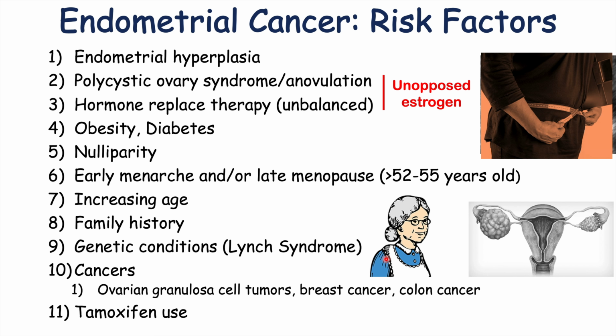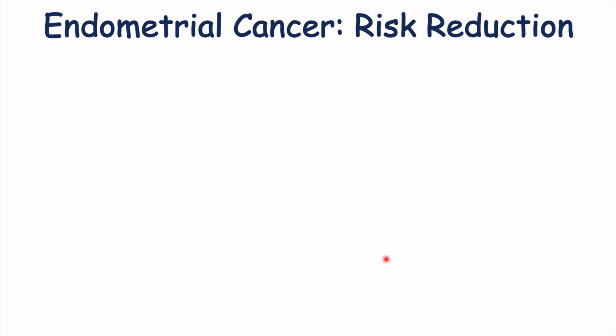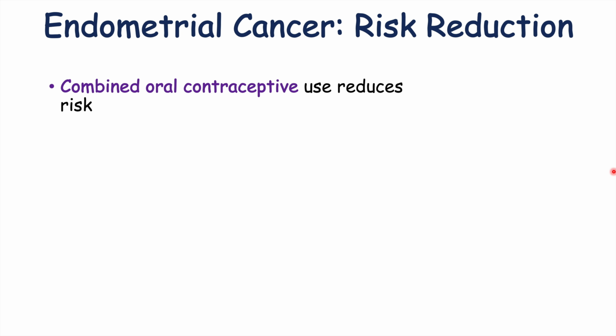And then tamoxifen use is also another risk factor. Tamoxifen is a chemotherapy used to treat breast cancer. It's anti-estrogenic in the breast tissue, but it's pro-estrogenic, or it acts to increase estrogen signaling in the uterus, in the endometrium. So that is the reason why we can see tamoxifen use being a risk factor in endometrial cancer. Now, along with these risk factors, there are certain things that can reduce the risk of endometrial cancer.